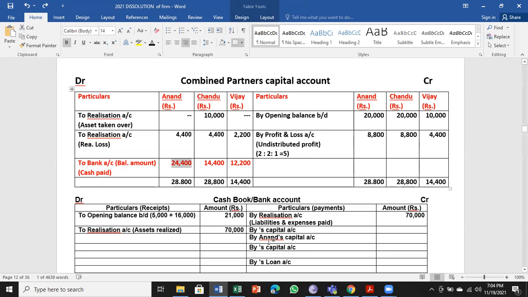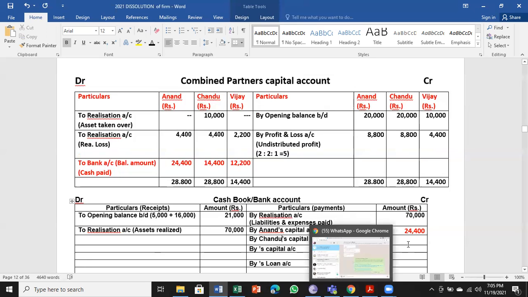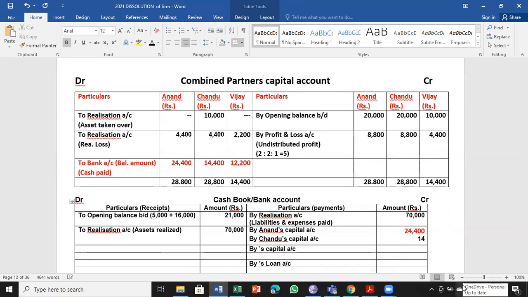That is the money paid to Anand by the business. Next is Chandu. For him, we have paid from the business side 14,400. Then we have one more partner, Vijay. For him, the business has paid 12,200. So we have transferred all these three entries over here, as you can see.